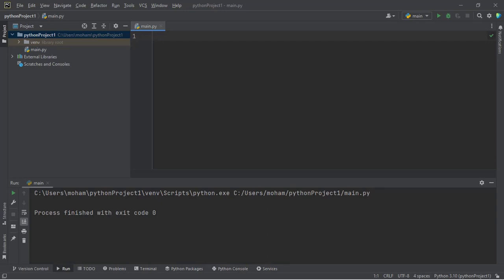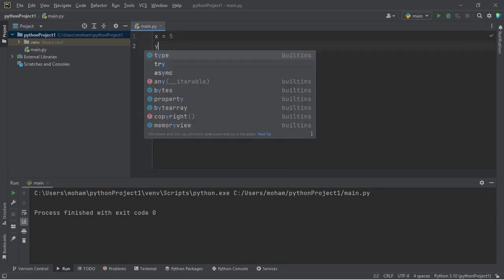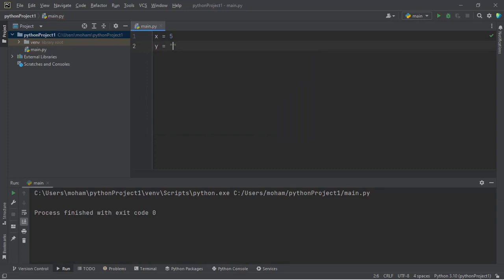This is basically a scenario I give. So what we are going to do is have three variables: x is equal to 5, y is equal to, let's say, 50, then z is equal to 8.5 or 8.9.